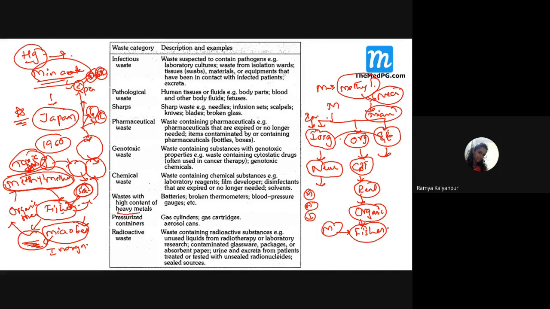Again, when they say heavy metals, students, remember that in your hospital a thermometer breaks and mercury comes out of the thermometer. Or if your sphygmomanometer, the non-digital BP apparatus containing mercury, breaks, mercury comes out. Be very, very careful in handling it.